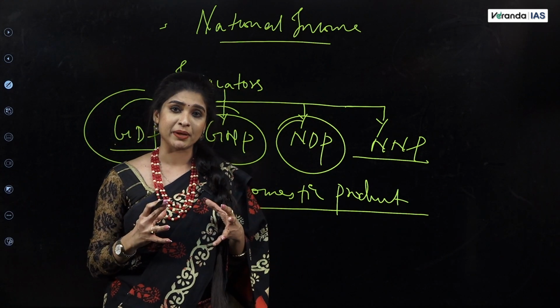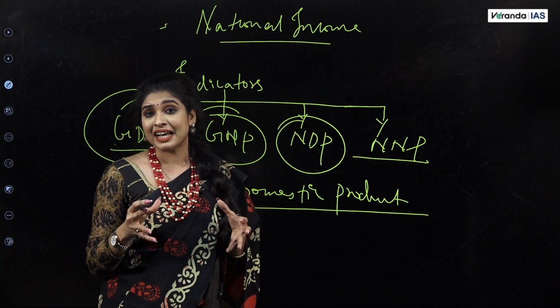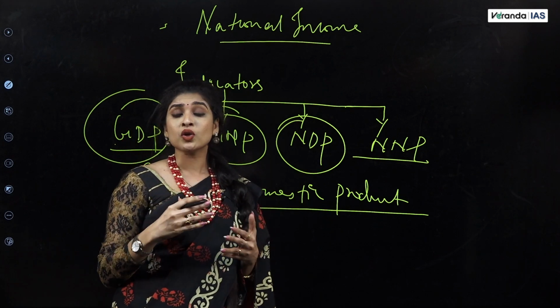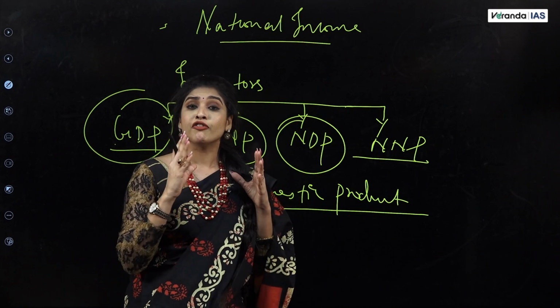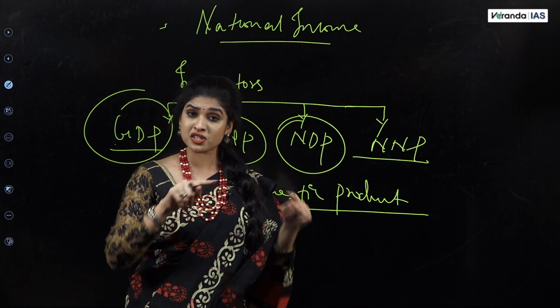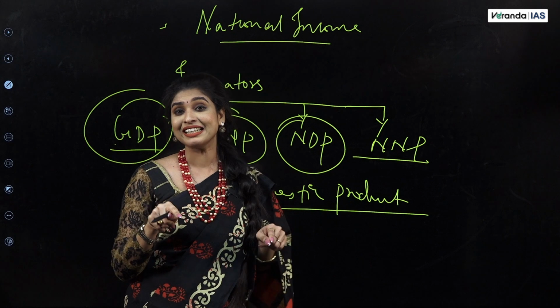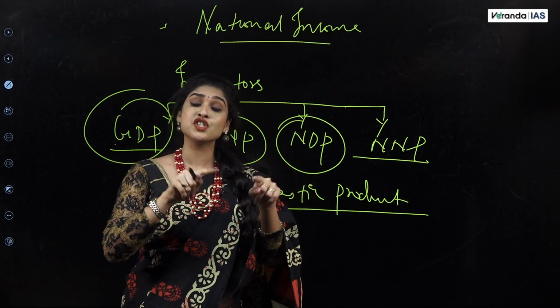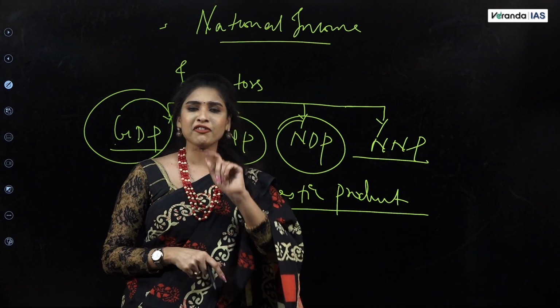So what is GDP? GDP is defined as the total output or the total monetary value of all final goods and services which is produced within the domestic territory of a country, which means within the geographical boundary, for a period of 1 year.